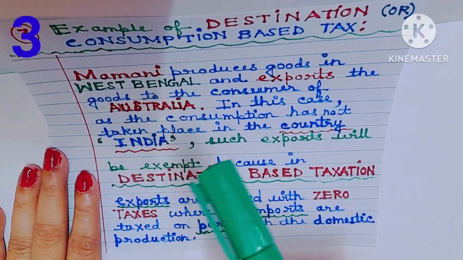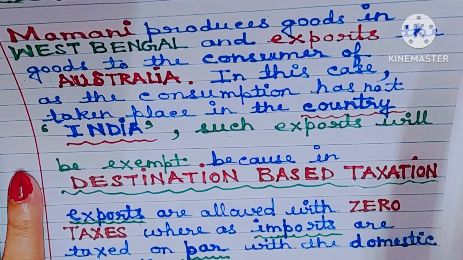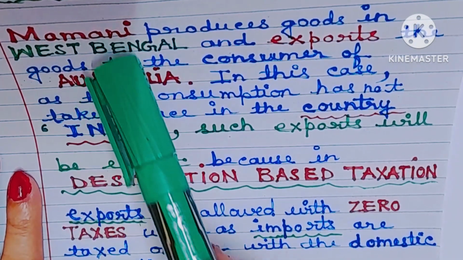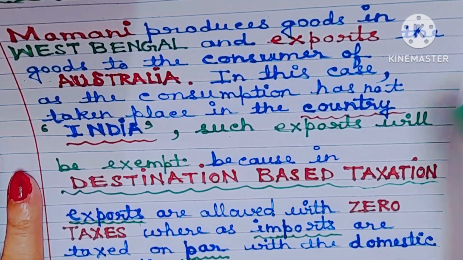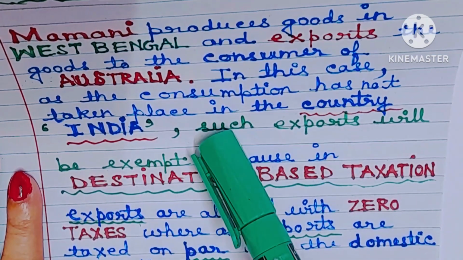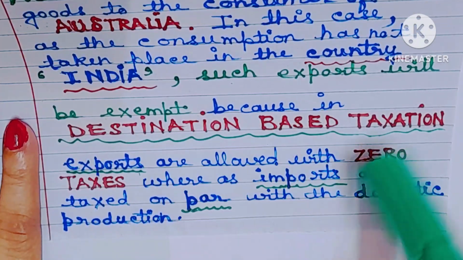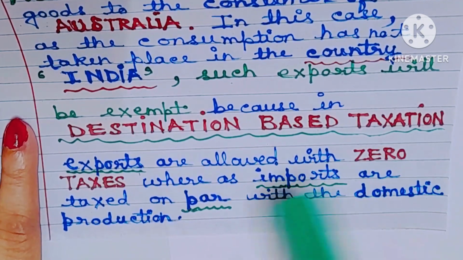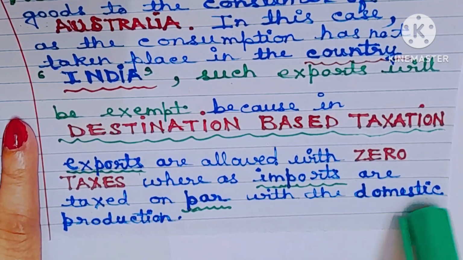Example of destination-based or consumption-based tax. Example number 3, or the last example. Please understand, I have explained the 3 cases. Mamuni produces goods in West Bengal and exports the goods to the consumer of Australia. In this case, as the consumption has not taken place in India, such exports will be exempt, because in destination-based taxation, exports are allowed with zero taxes. There is no GST for exports to other countries. Whereas imports are taxed on par with the domestic production.